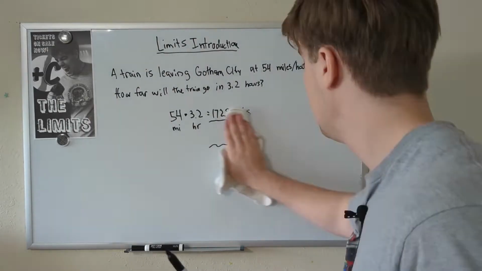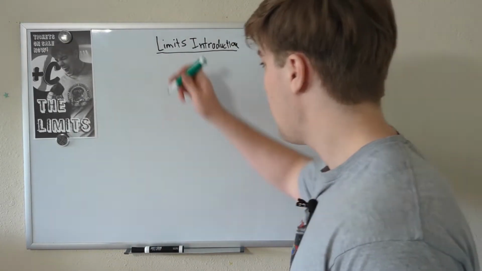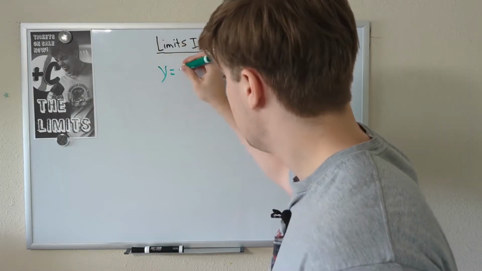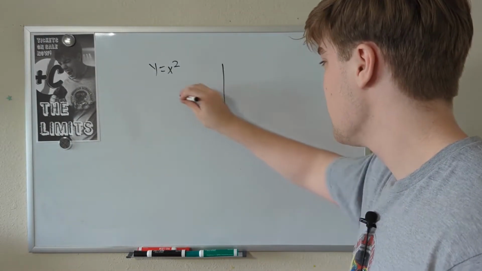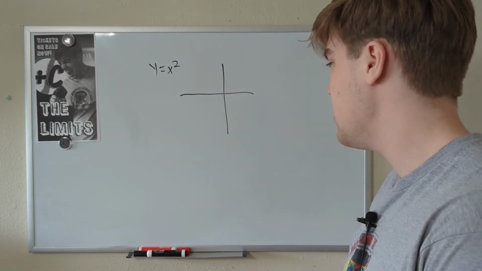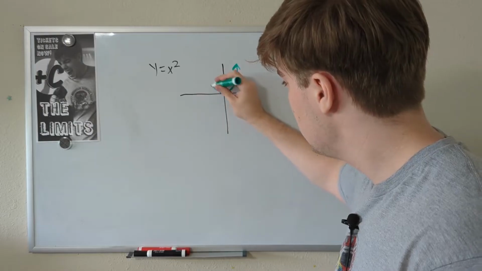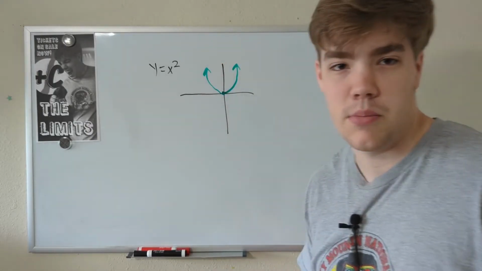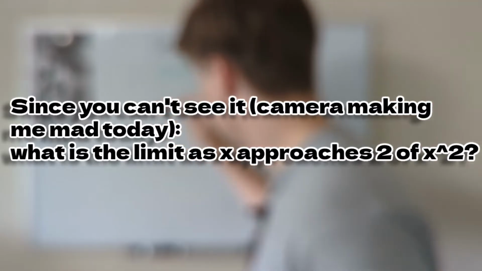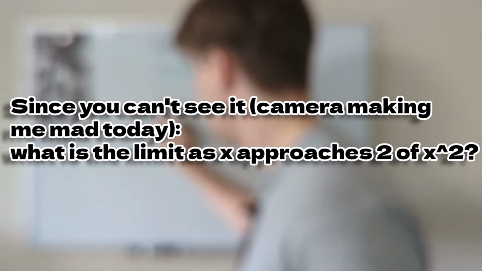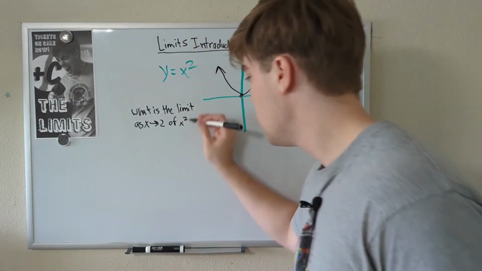Let me explain. Let's use a function we all know. We're going to use the function y equals x squared. We all know what that looks like, right? We have our graph here, and let me take this green pen. It looks something like this, that, and that. It's an even curve on both sides. So here's the question. What is the limit as x approaches 2 of x squared?